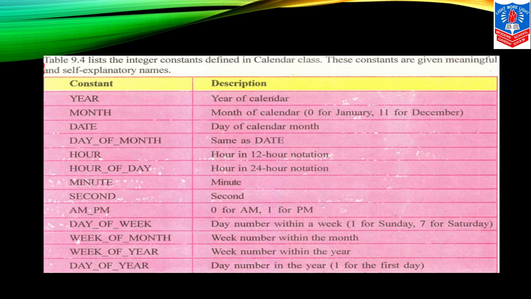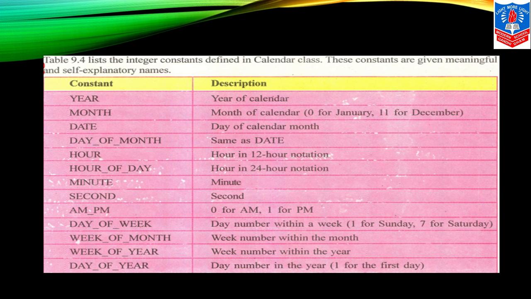Here, the Calendar class along with different constants is given. YEAR, the year of the calendar. MONTH of the calendar, that is 0 for January and 11 for December because the index number starts at 0. DATE, that is the day of the calendar month. DAY_OF_MONTH is the same as date. Okay, if it is the fifth day or fifth date, it's the same. HOUR is the 12-hour notation. HOUR_OF_DAY is the 24-hour notation. MINUTE, understood. SECOND. AM_PM, so 0 for AM and 1 for PM. Remember that also. It is asked in your MCQs.